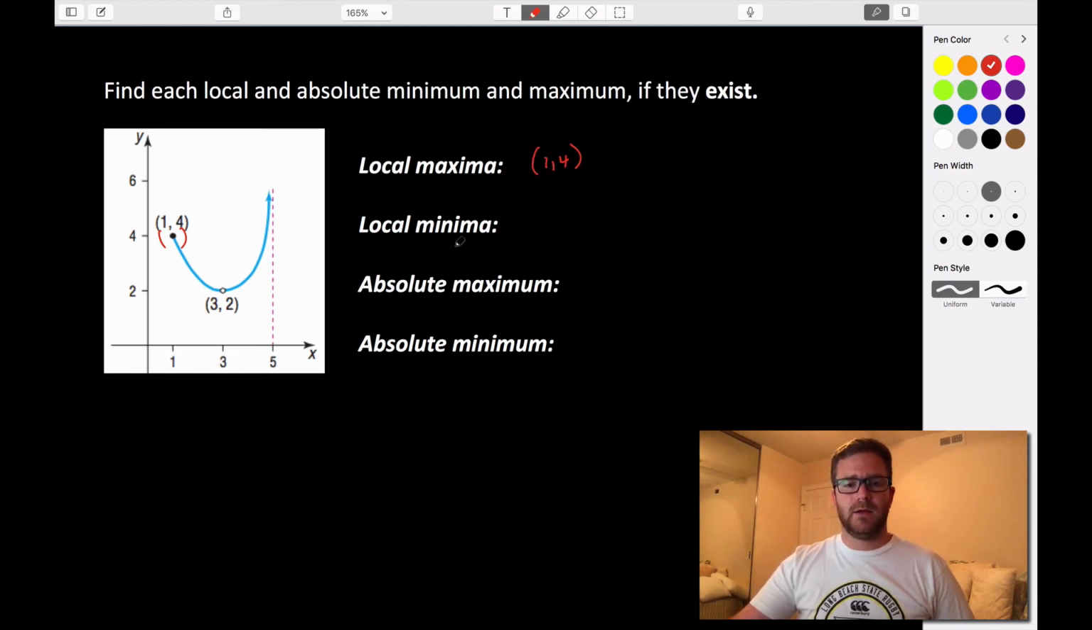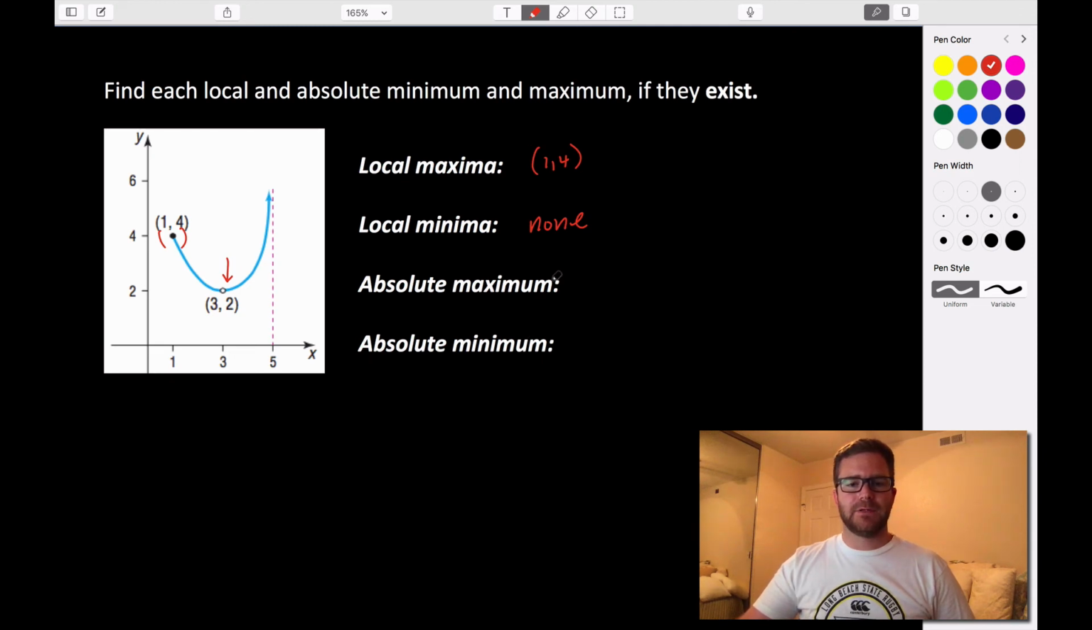Any local minima? We would originally think that the point (3, 2) would work, but again, this has a hole, so this means that there is no local minima. Right? There's no other point around this where it's lower than all of the surrounding points.